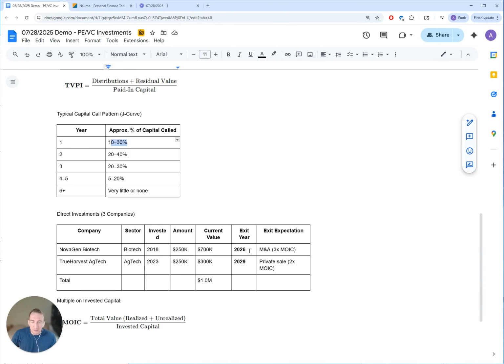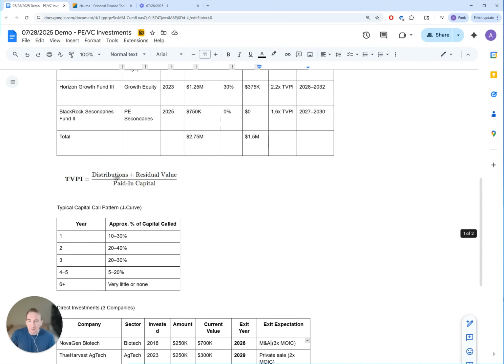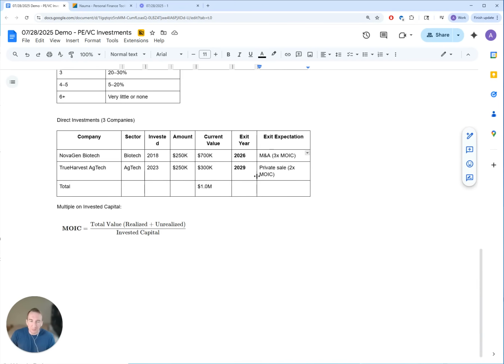The exit is planned to be around 2026. So this is the expectation that is provided by the company. They think that they will be acquired, and the expected multiple on invested capital is going to be 3x. So what is MOIC? It's a metric very similar to TVPI, but it's normally applied to individual investments rather than funds. It's a total value, both realized and unrealized, divided by the invested capital.